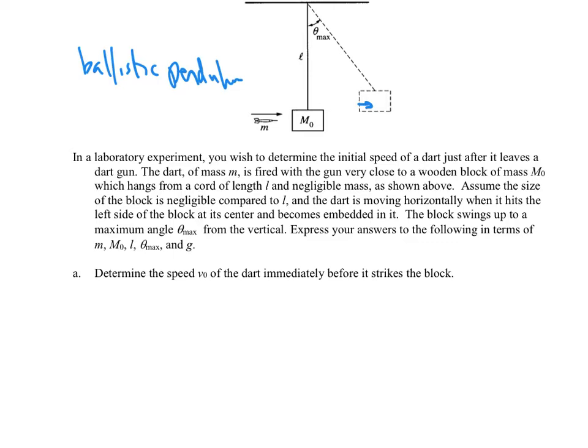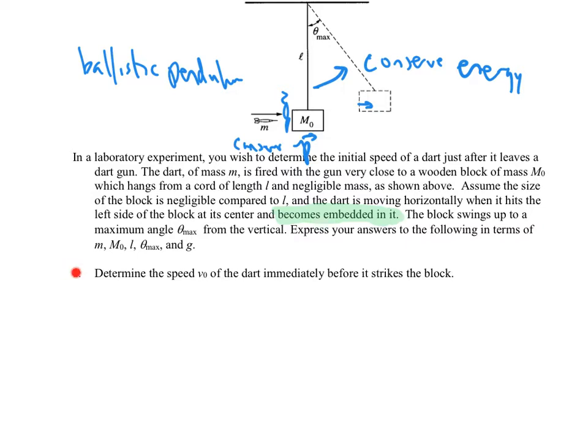Before hitting and after hitting, we can conserve momentum. That's during the collision. And then after the collision, we can conserve energy. Why can't we conserve energy the whole time? Because during the collision, the dart becomes embedded in the block, which means that it's an inelastic collision, which means we know some energy is lost to deformation, either heat or light, or just the energy of bending things so that they stick instead of bouncing off. All right, so we'll walk through and see what that implies for all of these things.